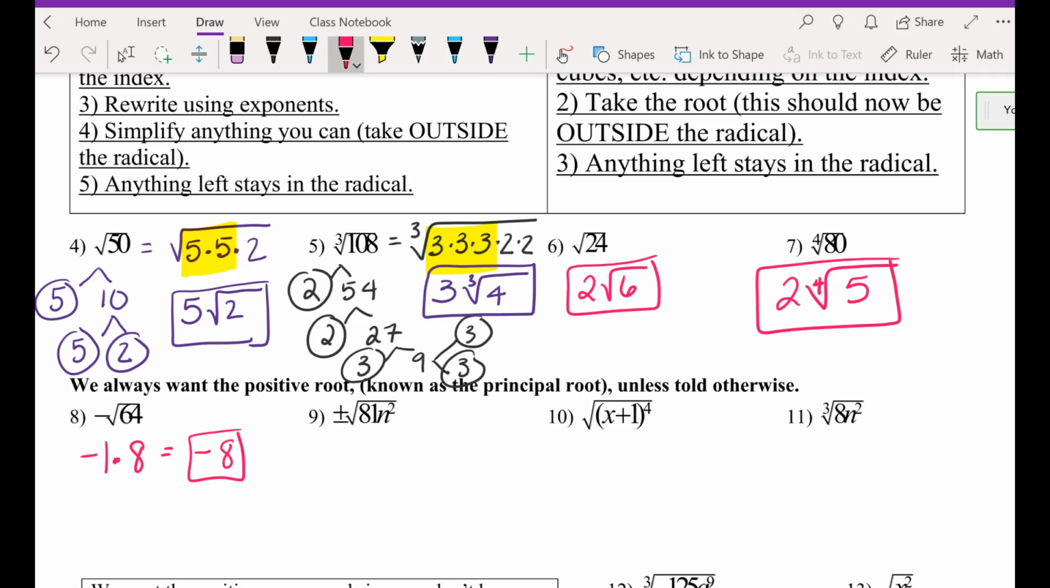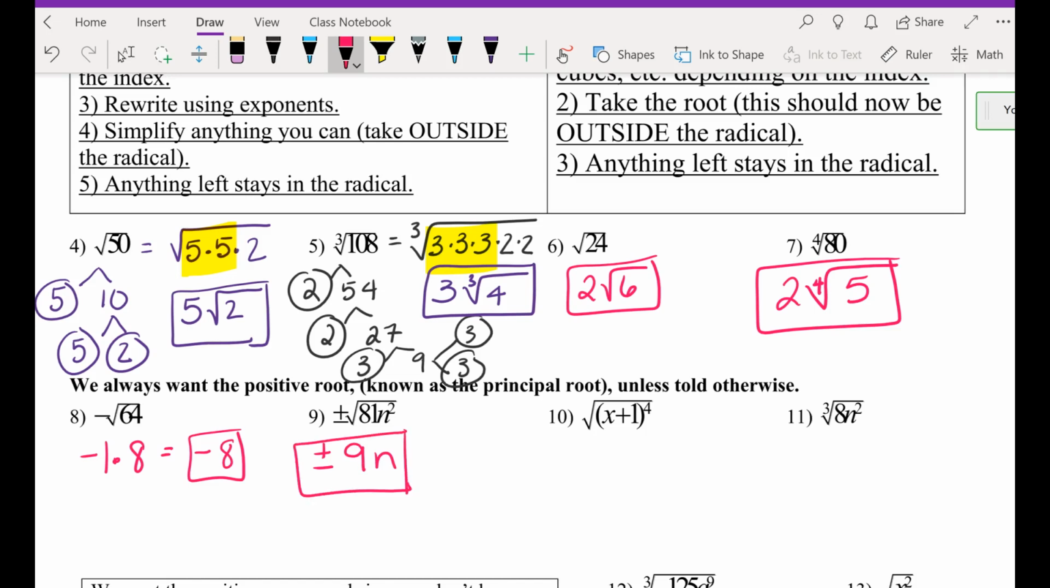Okay. Same thing with number 9. There's a plus and minus already in the front. Can I keep those? Yes. So keep it. What's square root of 81? 9. What's square root of n squared? N. Like that.